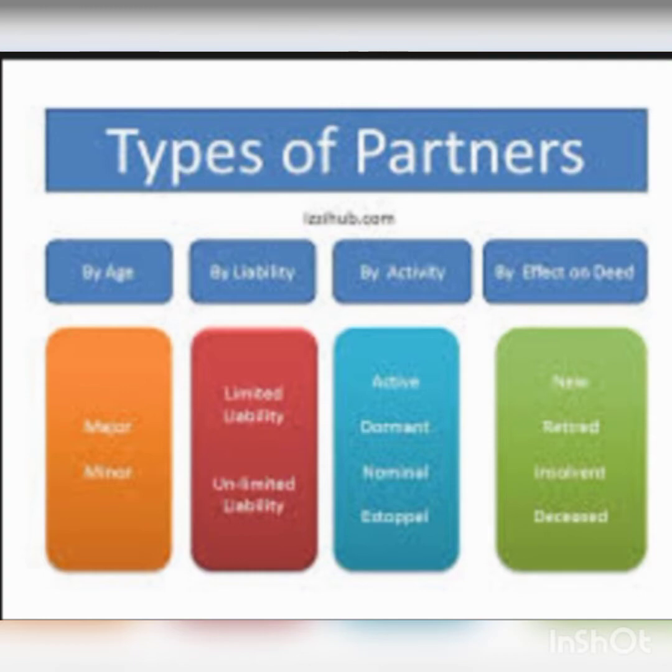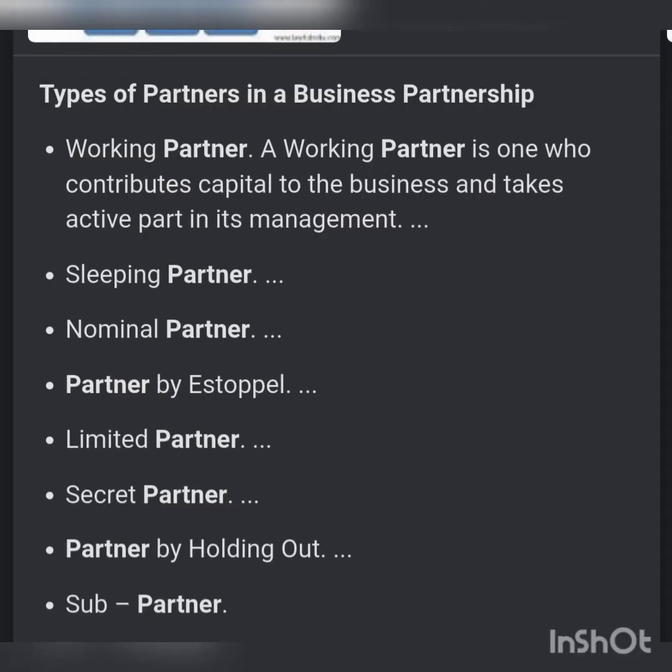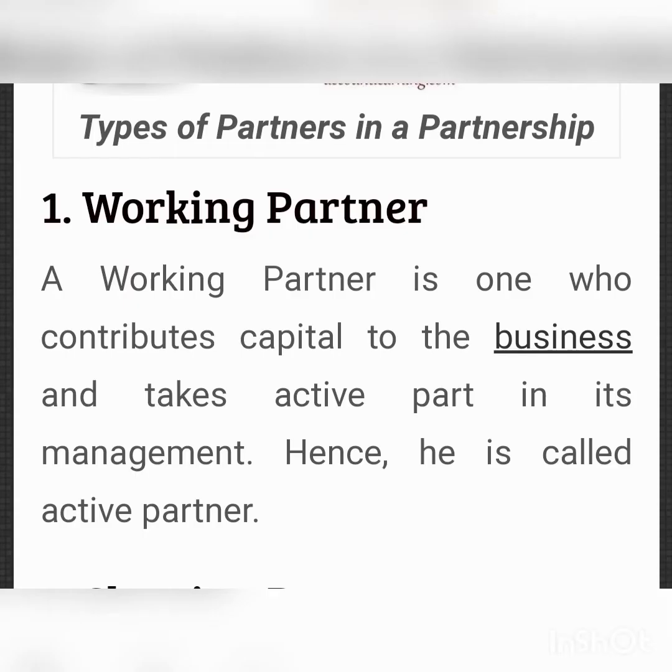First type of partner is active partner or working partner. A working partner is one who contributes capital to the business and takes active part in its management. Hence, he is called active partner. An active partner is one who contributes capital, participates in the management of the firm, shares its profits and losses, and is liable to an unlimited extent to the creditors of the firm. These partners take actual part in carrying out the business of the firm on behalf of other partners.